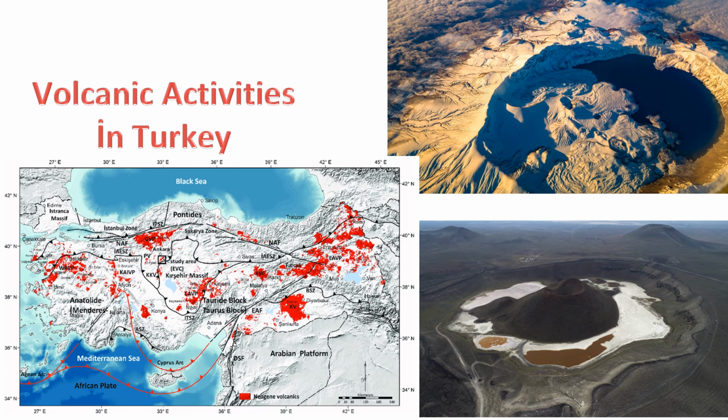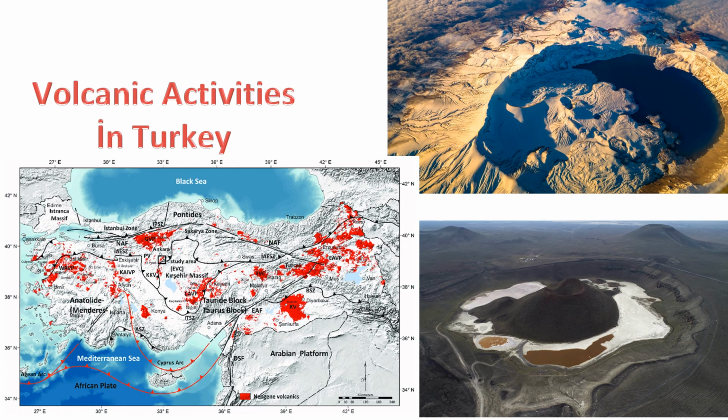While the last confirmed eruption occurred in the 19th century, the region is seismically active, and there is ongoing geothermal activity. 2. Cappadocia. The unique landscape of Cappadocia, known for its fairy chimneys and cave dwellings, was formed through a combination of volcanic activity and erosion. The region contains volcanic tuff and ash deposits.